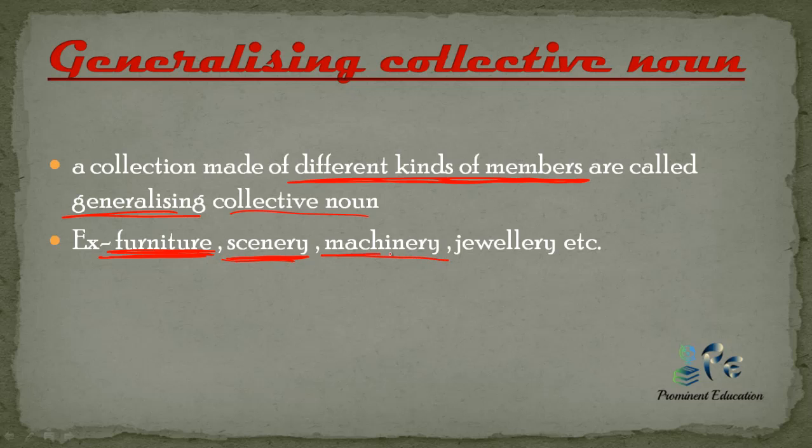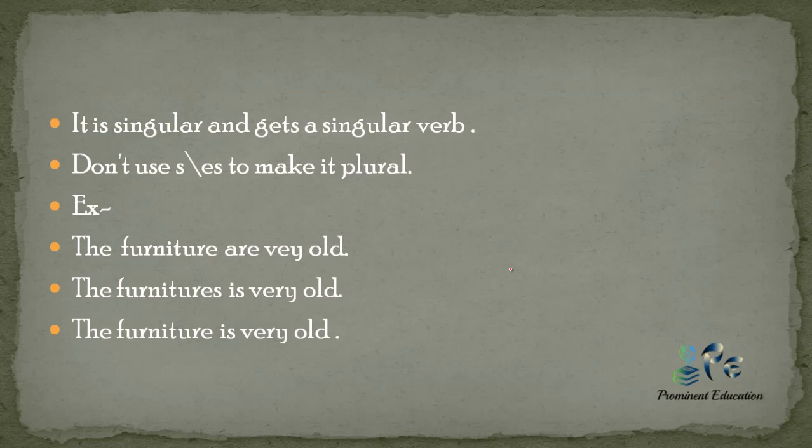When we talk about machinery, it contains different types of machines doing different things, but in a singular way we call it machinery. So this also comes under the category of generalizing collective noun. When we talk about jewelry, it comes like necklace, rings, a lot of things. This in a singular way is called jewelry. So it also comes under the category of generalizing collective noun.